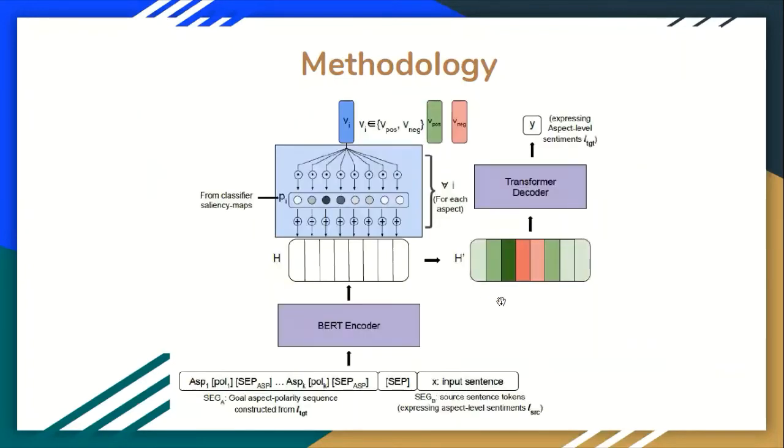So this is the architecture. We use BERT as encoder. We use the query and the input sequence. And with the hidden representation that we obtain from the encoder model, we do a saliency injection method. And this modified H0 is again passed to a decoder, which decodes the target sequence.